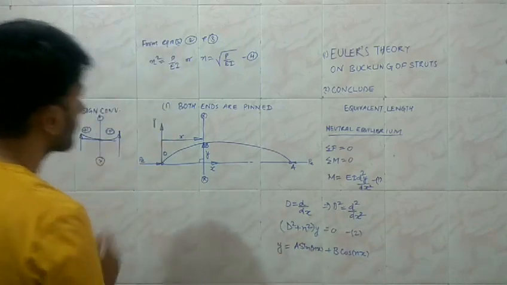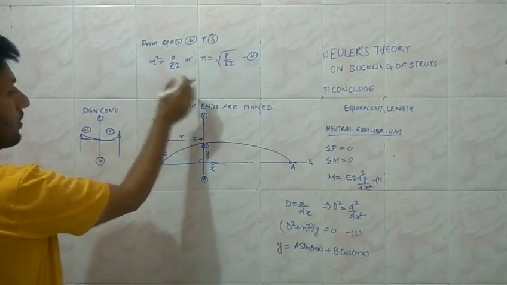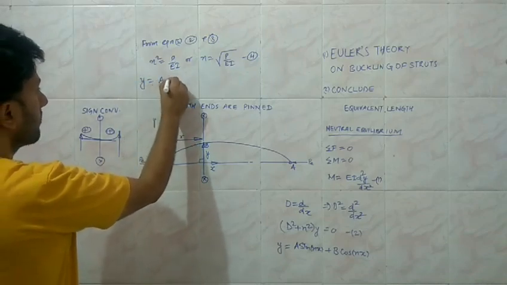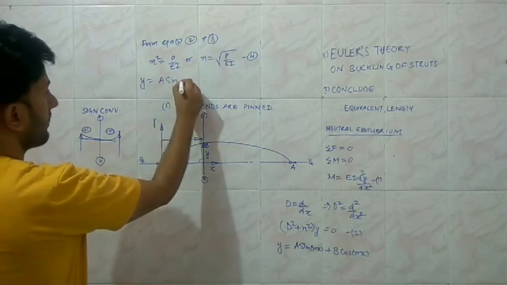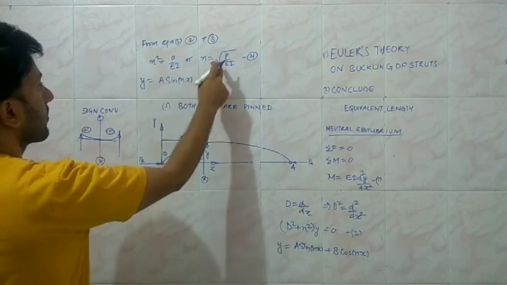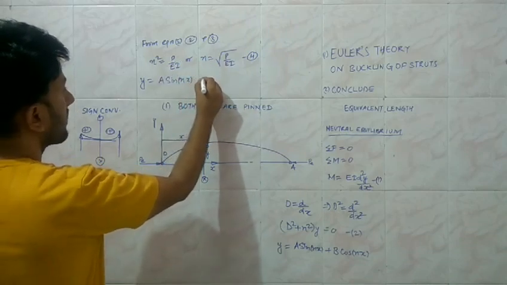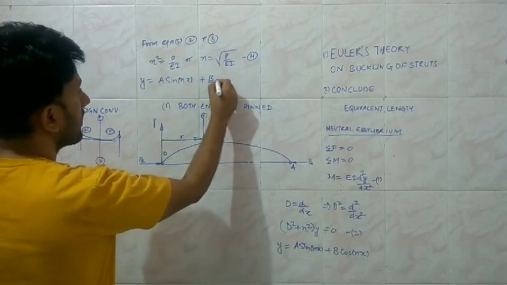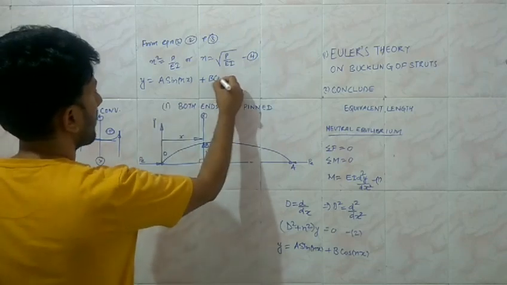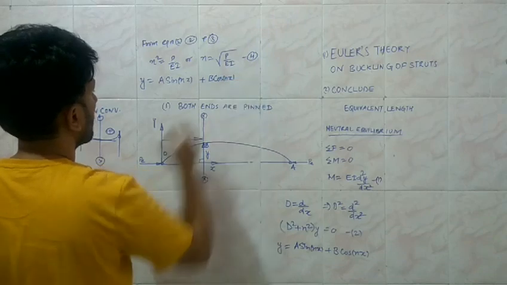So let us consider the solution. We need to solve this equation, that is, y is equal to a sin nx plus b cos nx, where n is equal to the square root of P by EI.